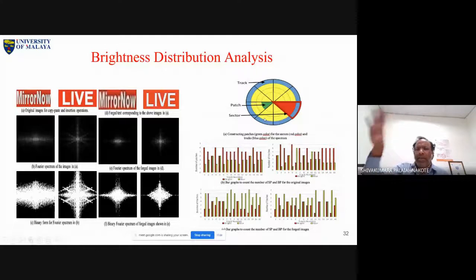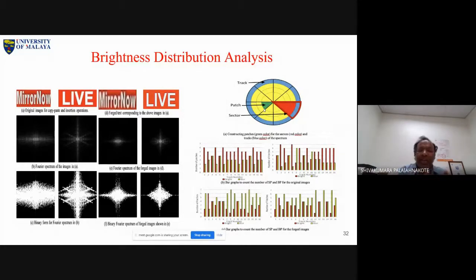We want to analyze the brightness, because as we see here, brightness is scattered in the original, but in the case of a forgery, brightness is focused at the center. So how do we extract this observation? For that, we have defined something here. Now patches. We'll try to see whether a patch is a bright, sharp patch or a blurred patch. How can we say it's a blurred patch or a sharp patch?